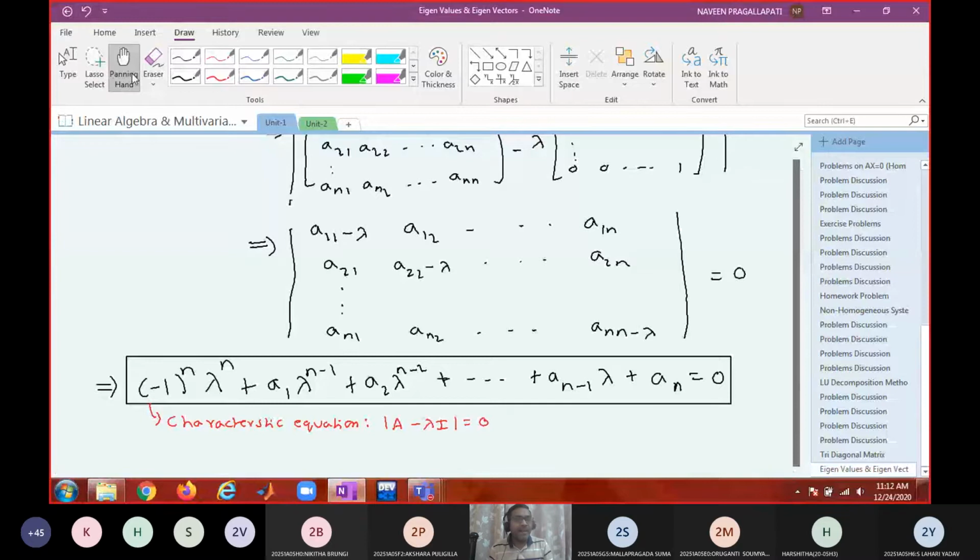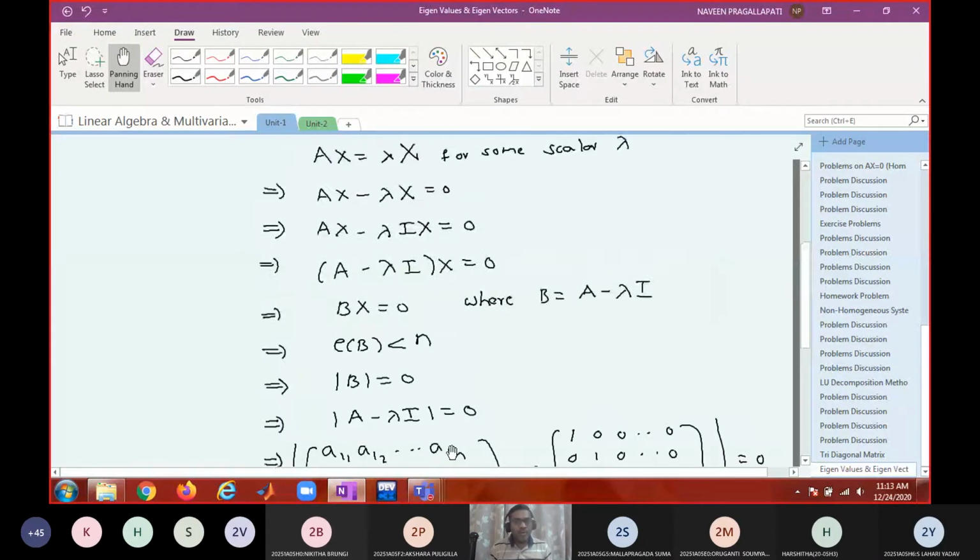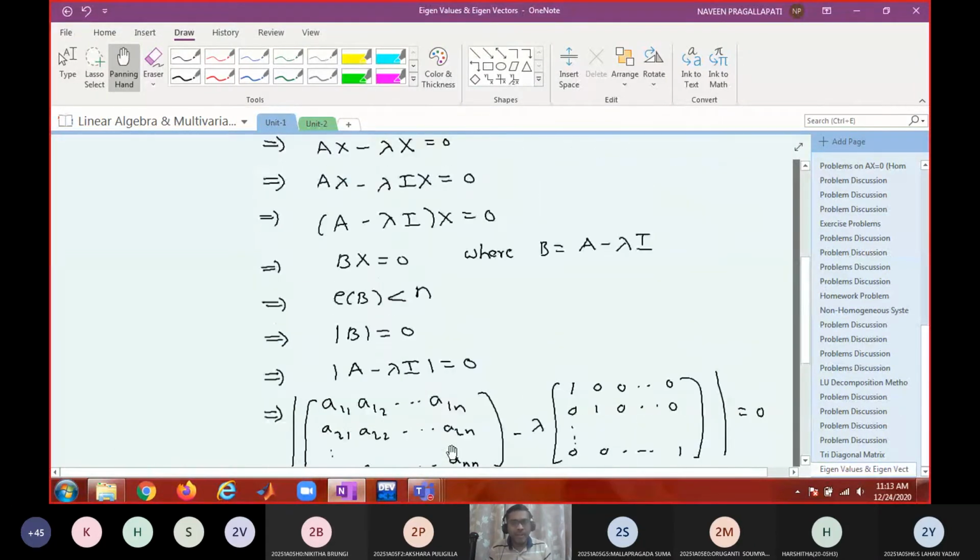So in this, the left hand side is a polynomial, which is called the characteristic polynomial. When this characteristic polynomial is equated to 0, that is called the characteristic equation, and the roots of the characteristic equation are said to be the characteristic roots, nothing but the eigenvalues. Is that okay? So you can write this down in your notes.